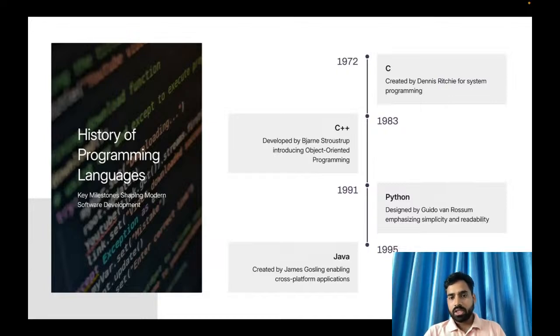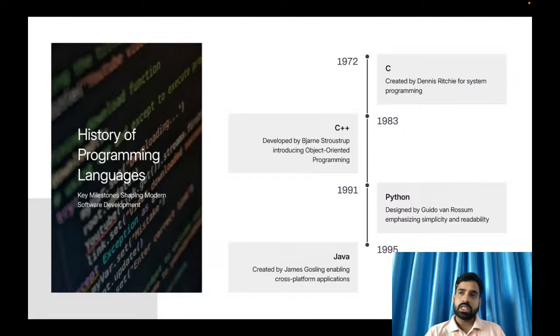In this way, things have been developed, just like C++ is object oriented. In C programming, there was no object oriented programming. And in C++, the object oriented programming concept came into the picture. And after C++, in Python, it has been updated again with the help of an interpreter.